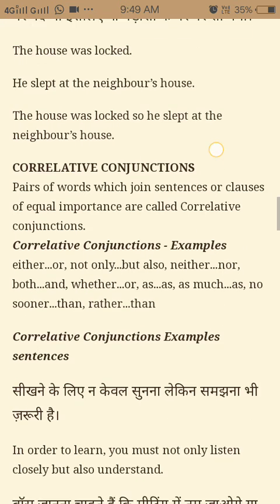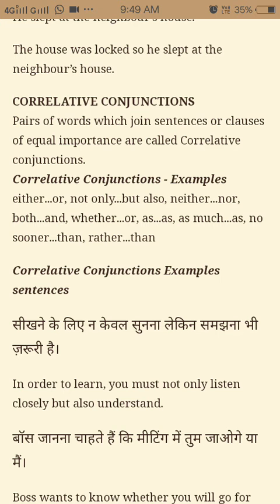Correlative conjunction. Phrases or words which join sentences or clauses of equal importance are called correlative conjunctions. The correlative conjunctions are either or, not only but also, neither nor, both and, whether or, as much as, no sooner than, rather than. We use these conjunctions in our sentence.